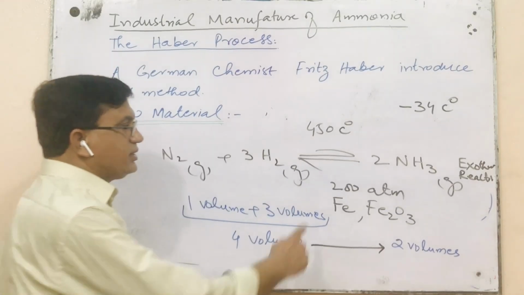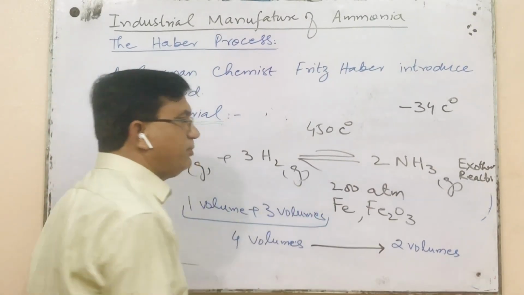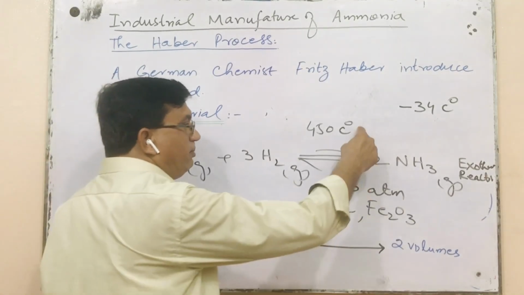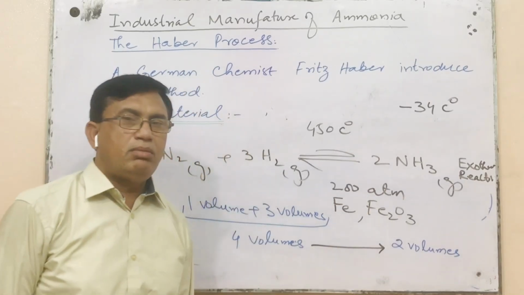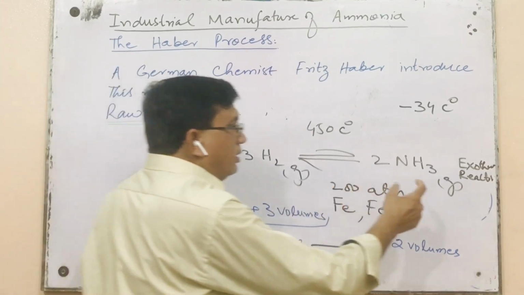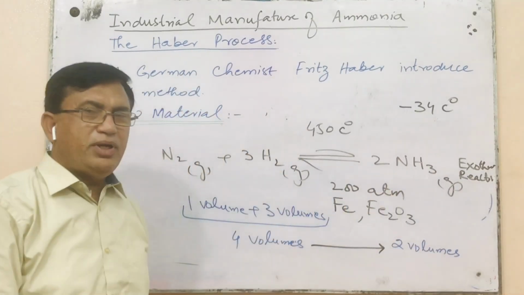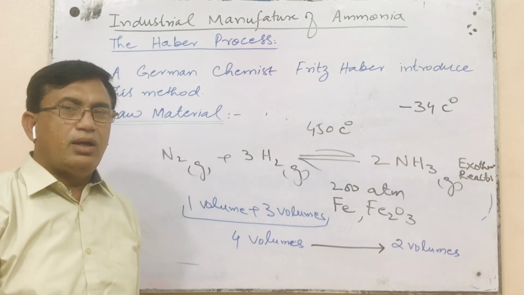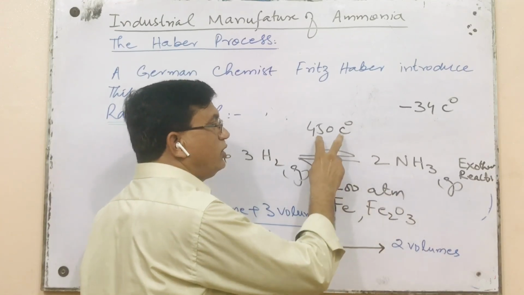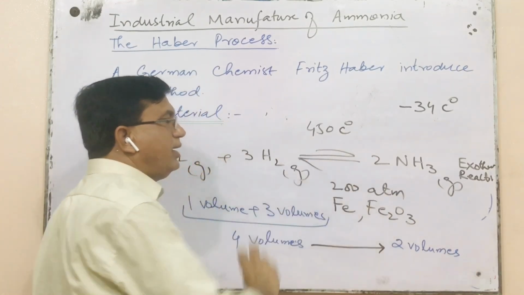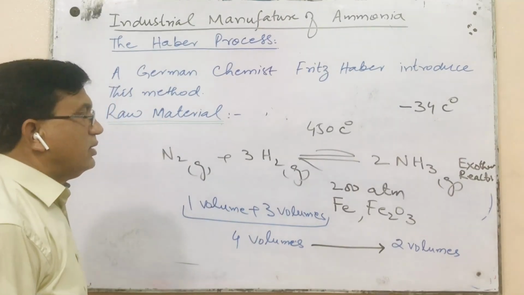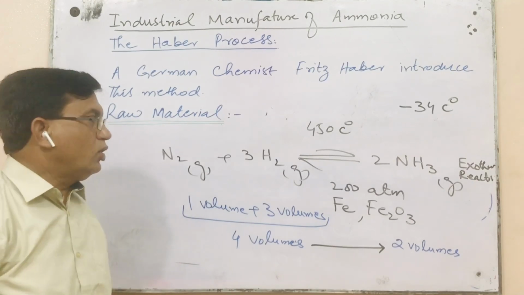So, in such cases, when the reactants and products are also present in the gaseous state, the effect of temperature and pressure becomes more prominent. For the exothermic reaction, low temperature is favorable to get the maximum yield, but too much low temperature, as I have already explained, slows down the rate of reaction too much, making the whole process uneconomical.